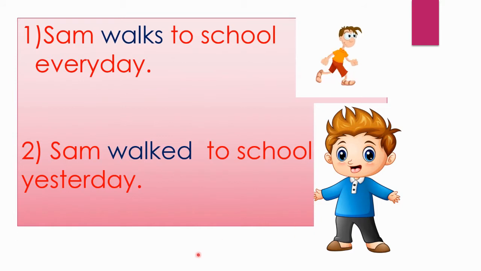In the first sentence, the verb walks tells us that the action is taking place in the present moment. In the second sentence, the verb walked tells us that the action took place at a certain time in the past. The two forms of the verb walk, that is, walks and walked, show two different times.